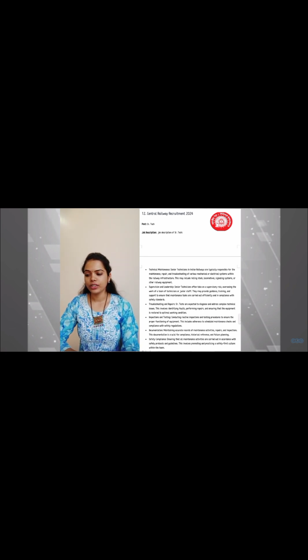Let's see the qualification. The qualification required for this post is 10th pass or possess a relevant ITI certificate. And there are 25 vacancies available for this post, and the last date for the application is 29th February 2024 and the age limit is between 18 to 40. The stipend will be CTC up to 6 LPA.